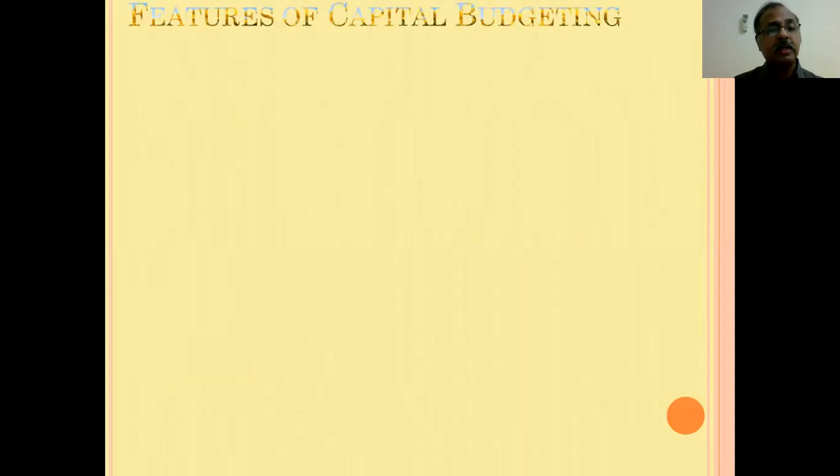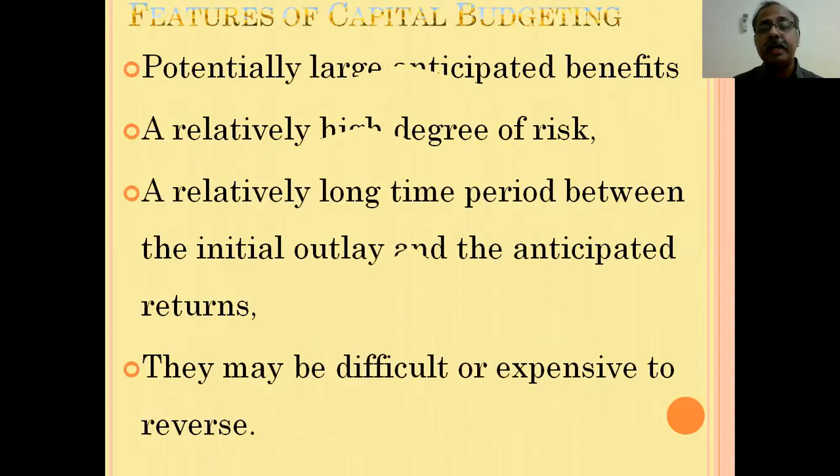See, let us see what are the features of capital budgeting decisions. First one is potentially large anticipated benefits. So this is the most important feature. Suppose we are investing right now a huge volume of funds with anticipated huge benefits in the future. So we can say potentially large anticipated benefits.